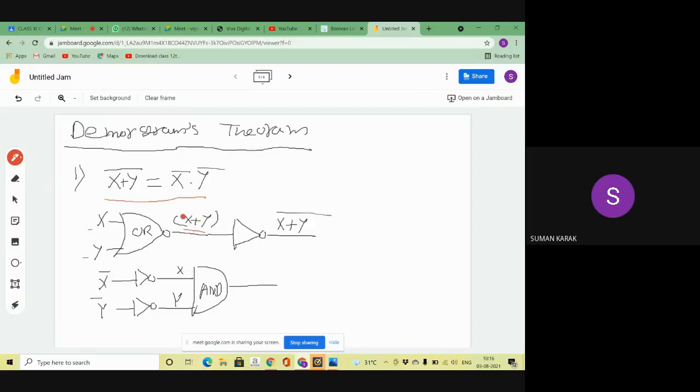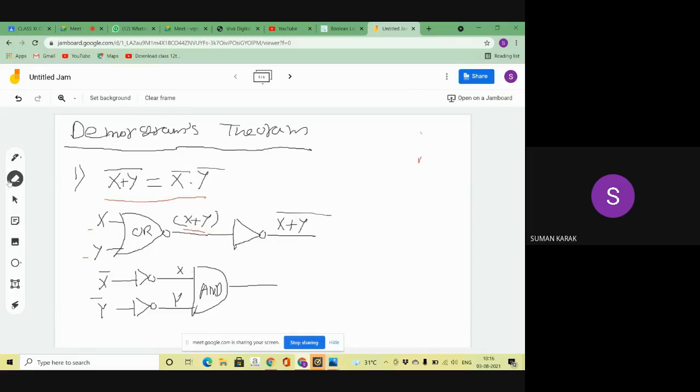Now this X plus Y I have to convert into X plus Y bar. How can I convert it? Using the NOT gate I can convert. Suppose the X plus Y value is 1, then the X plus Y bar value is 0. It gets reversed, right? If the X plus Y value is 0, then X plus Y bar is 1. Okay, did you understand it? Yes, sir.